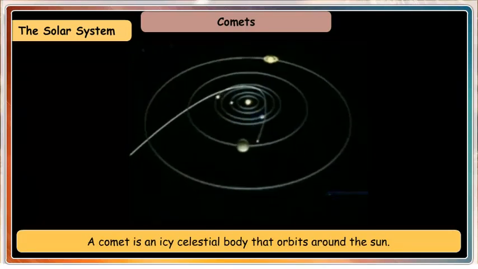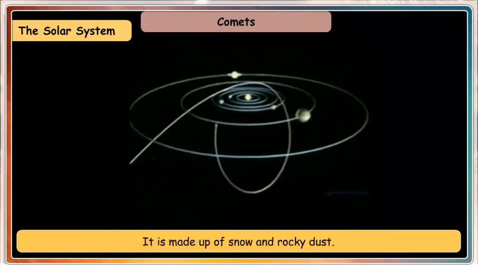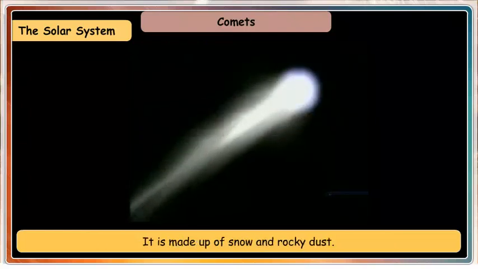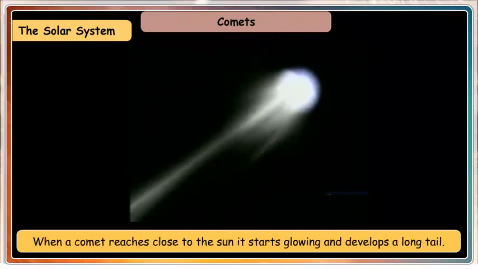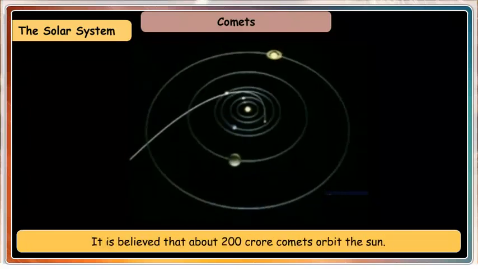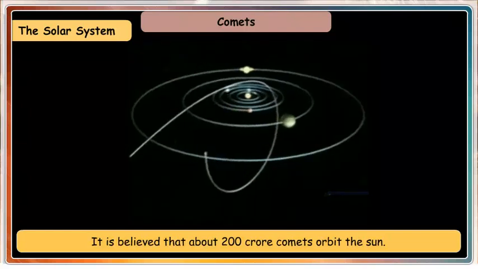Comets. A comet is an icy celestial body that orbits around the Sun. It is made up of snow and rocky dust. When a comet reaches close to the Sun, it starts glowing and develops a long tail. It is believed that about 200 crore comets orbit the Sun.